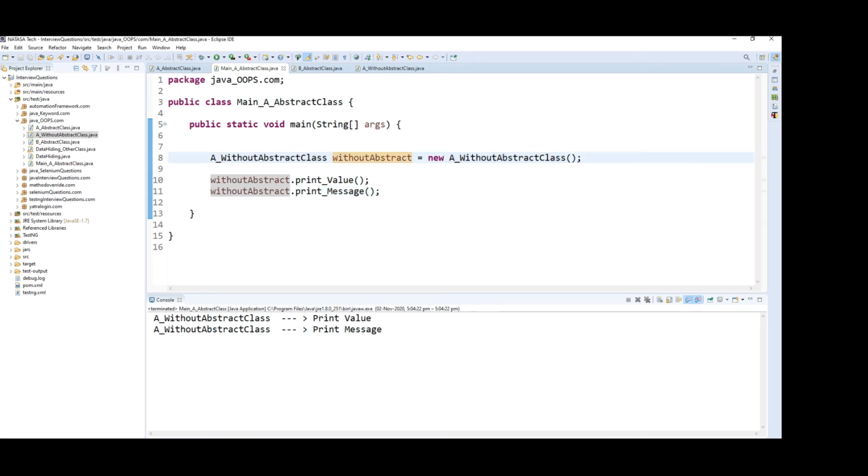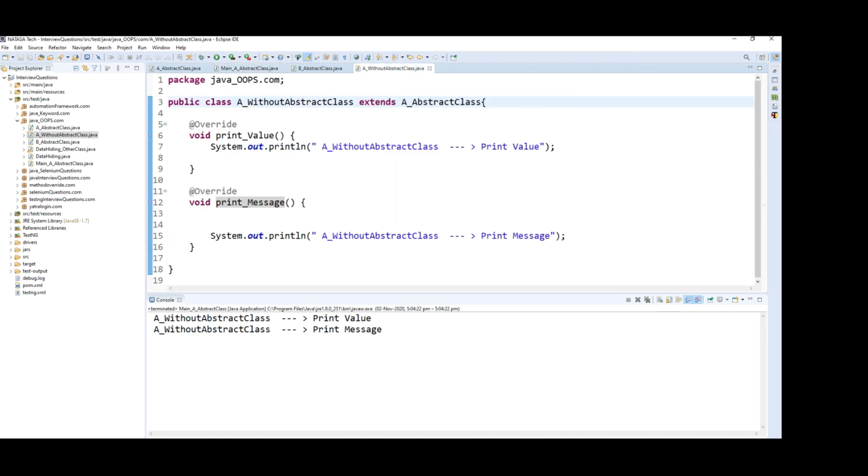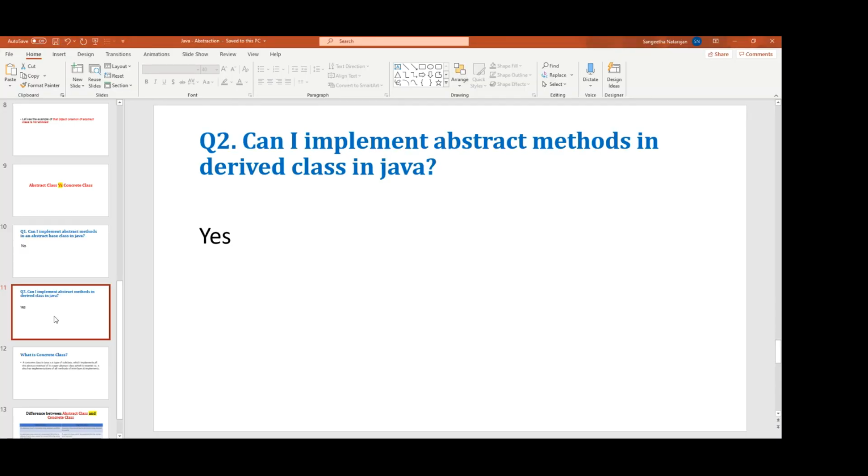Using this reference variable, I'm going to access the subclass method, which is the implemented abstract method. Okay, so this is the answer for this question. This is the second question. Can I implement an abstract method in a derived class? Yes, of course, you can.